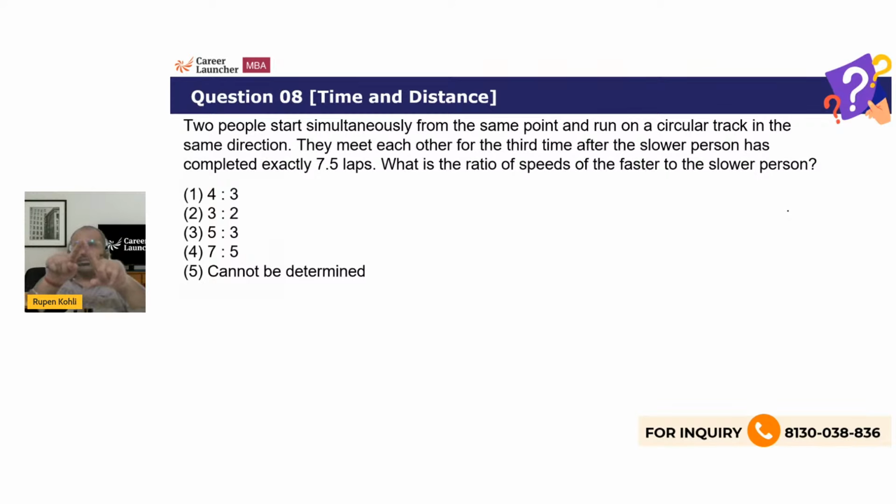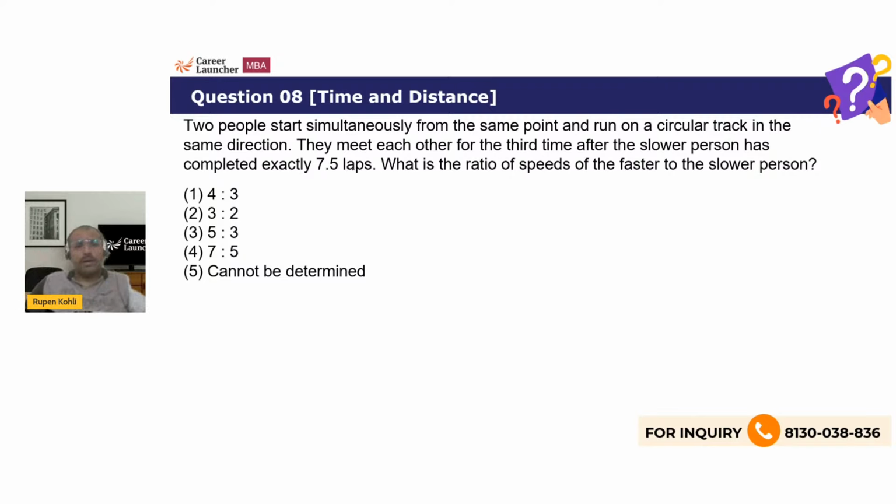So basically, when the faster person covers 5 rounds, the slower person covers 4 rounds, and they will be together at the starting point. In that scenario, the faster person has covered one more round than the slower person. So that's the point. In a circular track, the faster person overtakes the slower person because he has run one more complete circular track than the slower person. That's a simple fundamental over here. And one more thing, the meetings between the two persons are always